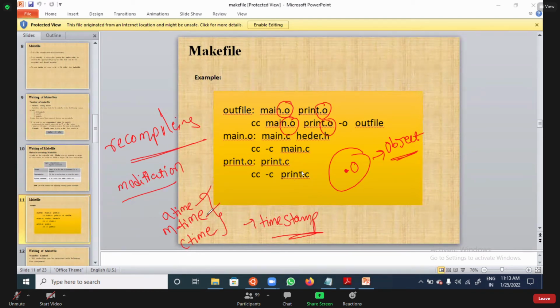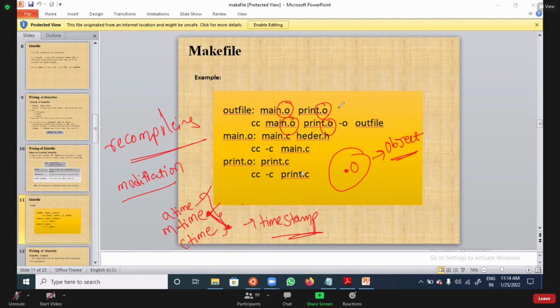Whenever you take these, what will happen? The compiler will check whatever file was modified and whatever object file was created. It is going to compare the timestamps. If the modification time is more recent than the time the object file was created, then it will recompile that file.